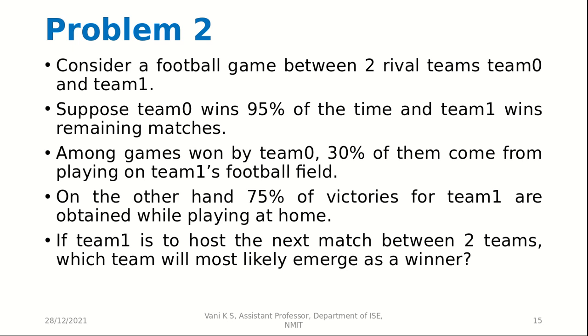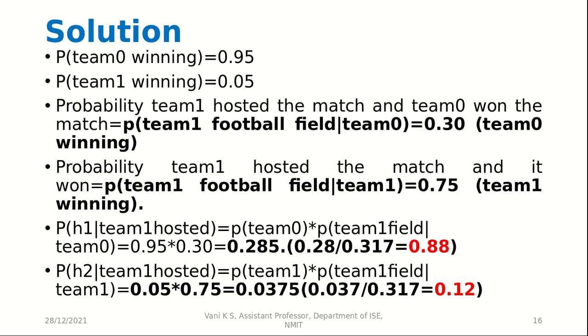If team 1 is to host the next match between two teams, which team will most likely emerge as a winner? So again, we can get direct probabilities: team 0 winning is 0.95, team 1 winning is 0.05. And the probability team 1 hosted the match and team 0 won the match is 0.3, whereas the probability that team 1 hosted the match and it won was 0.75.